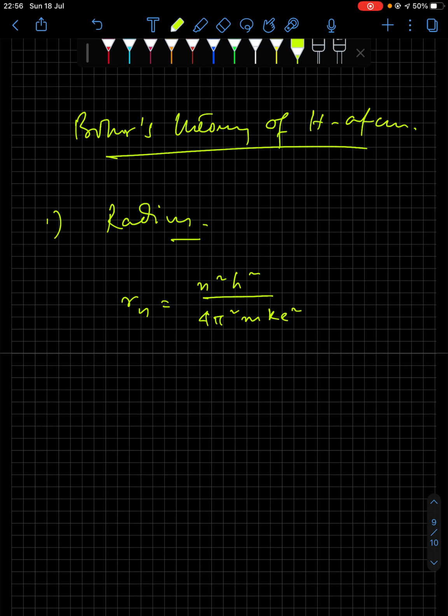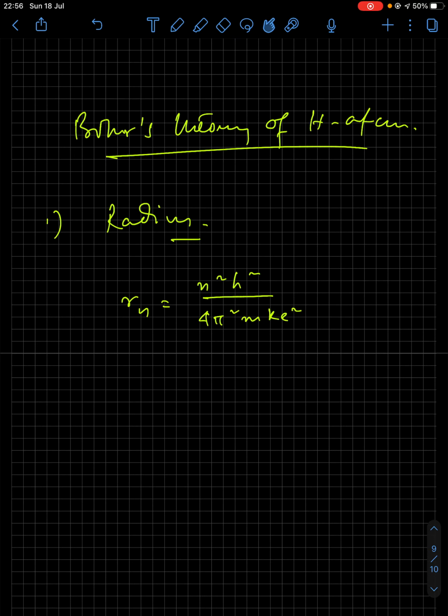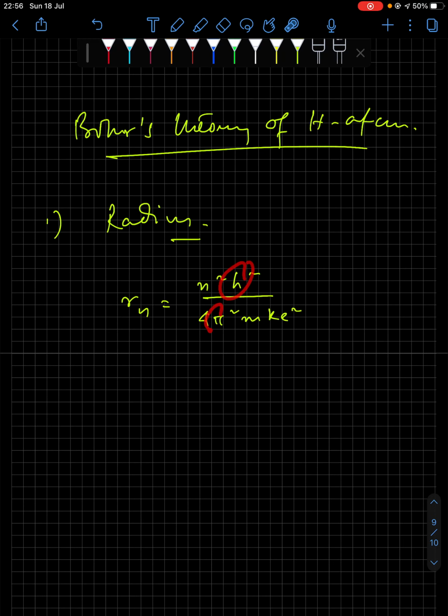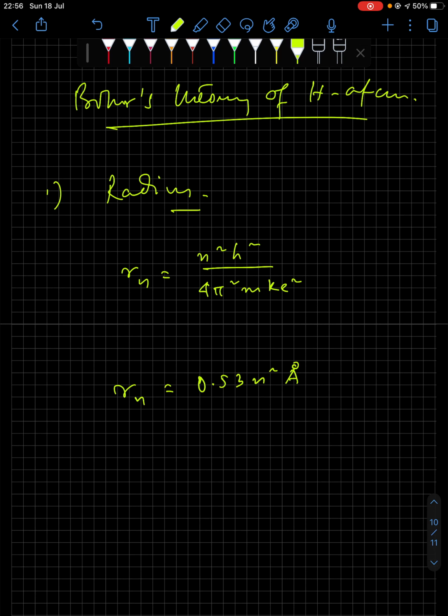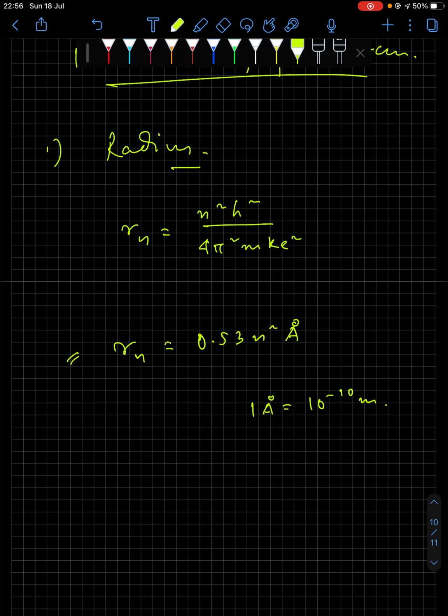Once you put in the values for Planck's constant h, pi, mass of electron m, Coulomb's constant k, and charge of electron e, and perform the calculation, you get Rn equals 0.53 n square angstrom. So what is 1 angstrom? 1 angstrom is 10 to the power minus 10 meter. So this is for hydrogen atom.